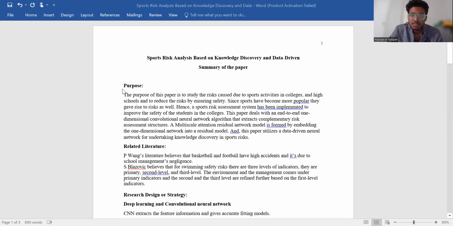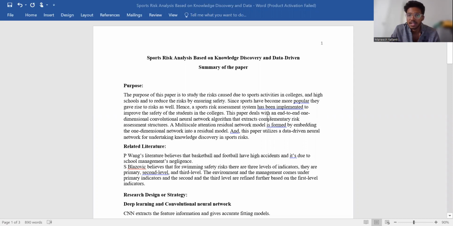The purpose of this paper is to study the risk caused due to sports activities in colleges and high schools and to reduce the risk by ensuring safety. Since sports have become more popular, they gave rise to risks as well. And so a sports risk assessment system has been implemented to improve the safety of the students in the colleges.